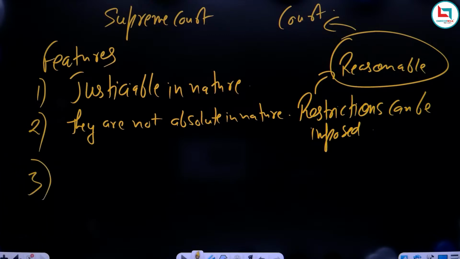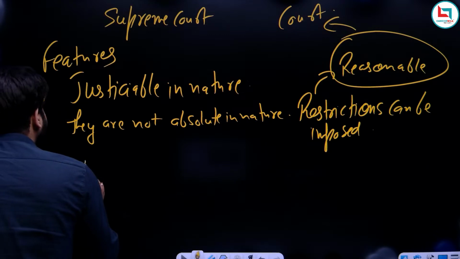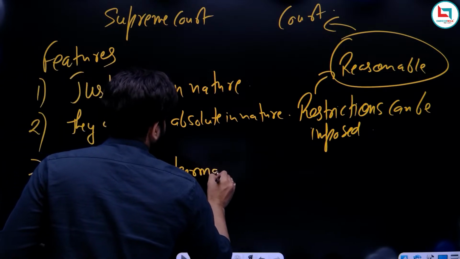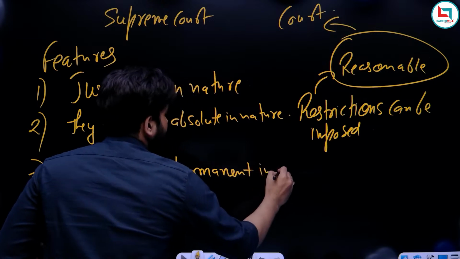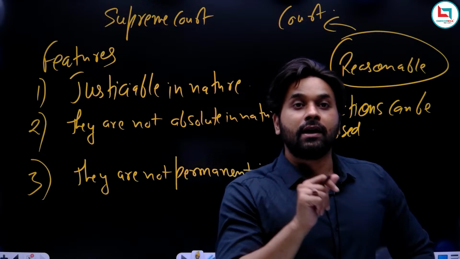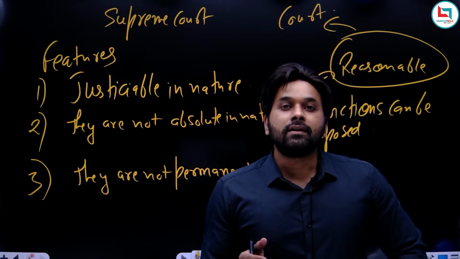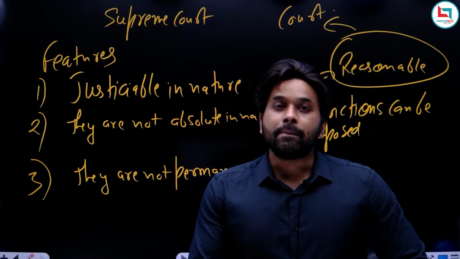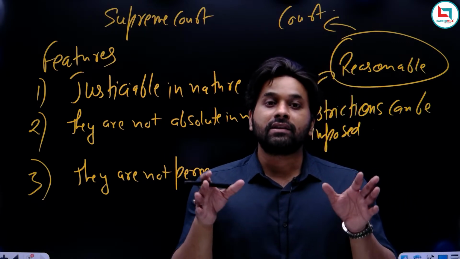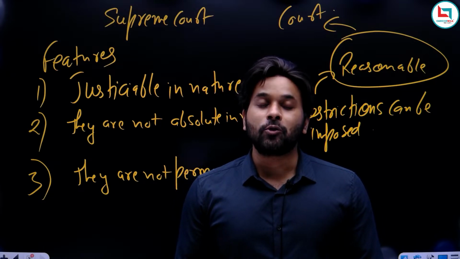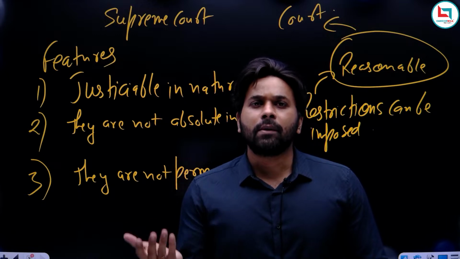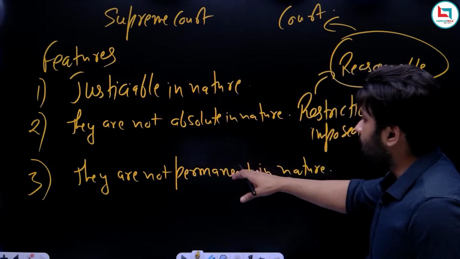Now the third point. So the third point is they are not permanent in nature. So when I say fundamental rights are not permanent in nature, it simply means fundamental rights in future can be amended or repealed. Now I have a proof. Now the proof is earlier there were 7 fundamental rights and now there are total 6 fundamental rights. So we will discuss this later on, which fundamental right was repealed by the government. So they are not permanent in nature.